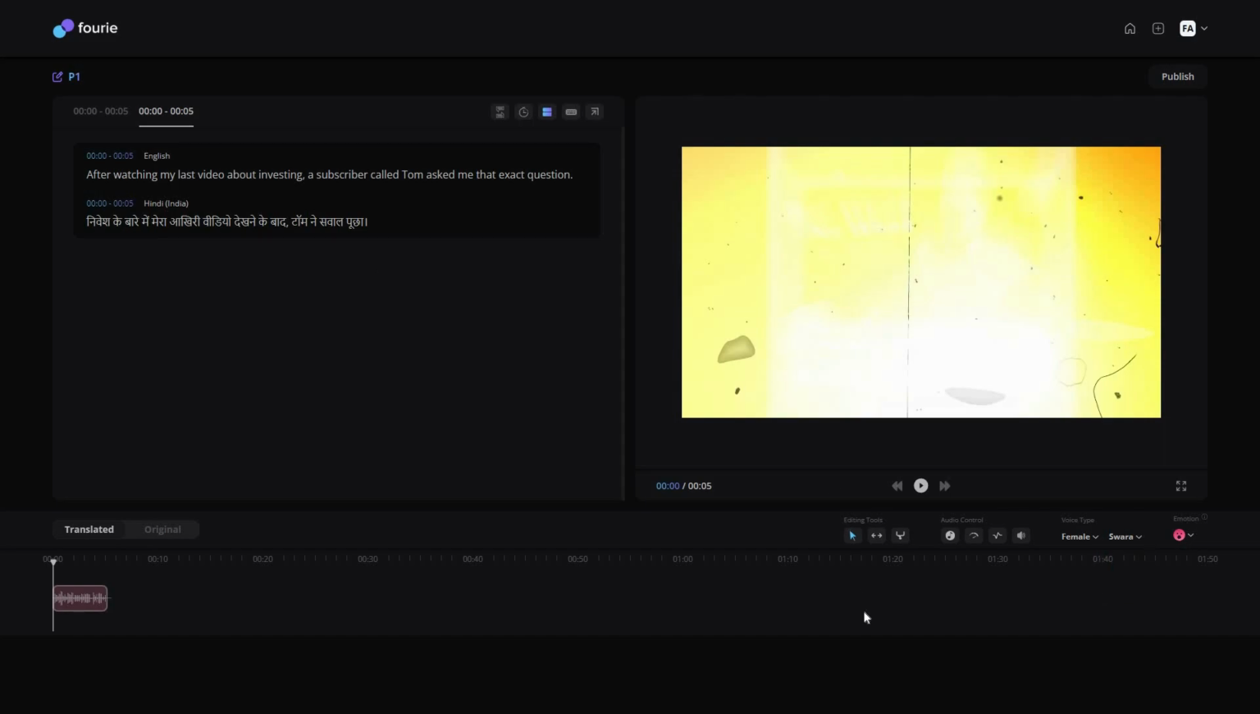And a great feature is you can even change the emotion of how a voice sounds. So you can do that from here. So there are various emotions, as you can see. You can select whatever you want and then you can play the video.